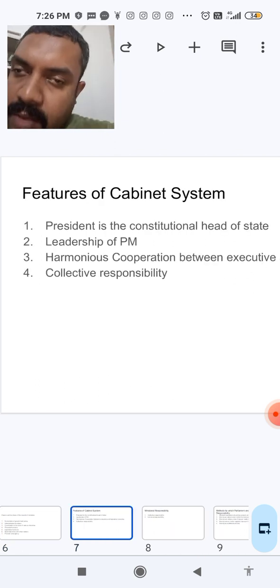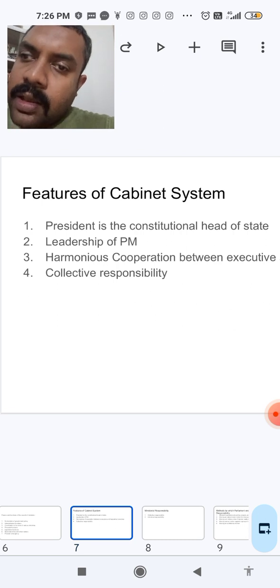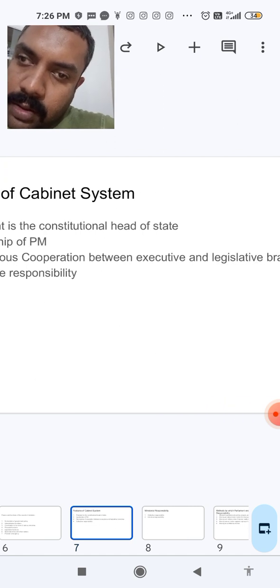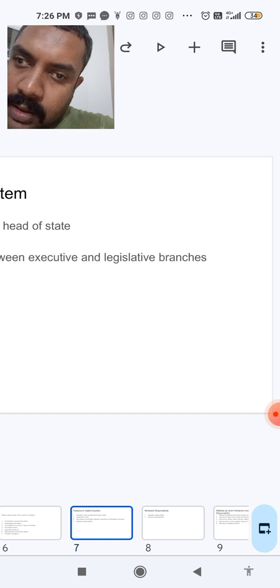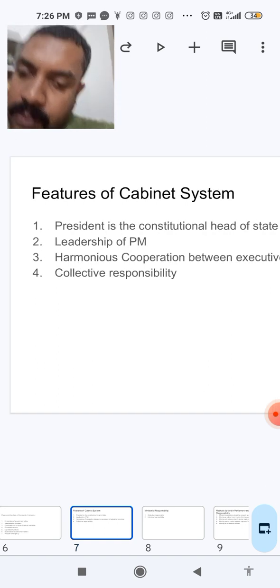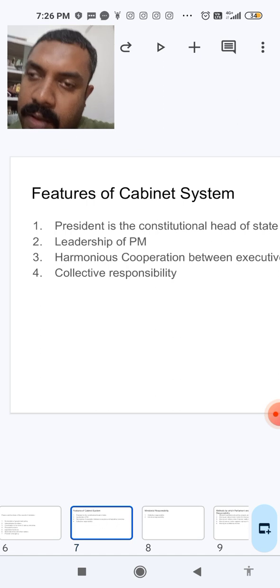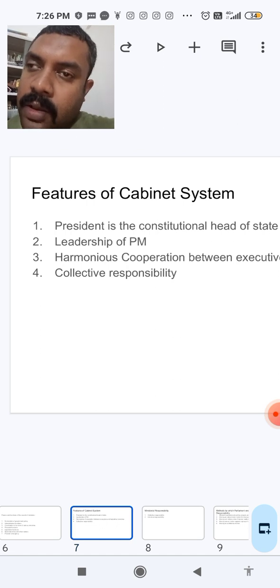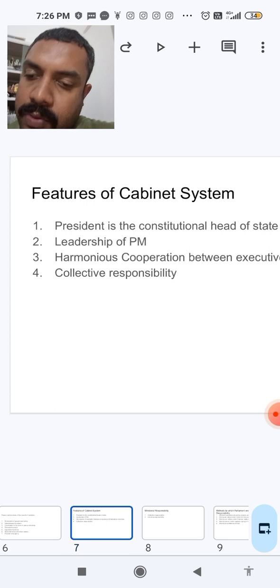Features of the cabinet system. The President is the constitutional head of the state, and the government functions under the leadership of the Prime Minister. Harmonious cooperation between executive and legislative branches. There is collective responsibility of the Cabinet or the Council of Ministers to the Lok Sabha.